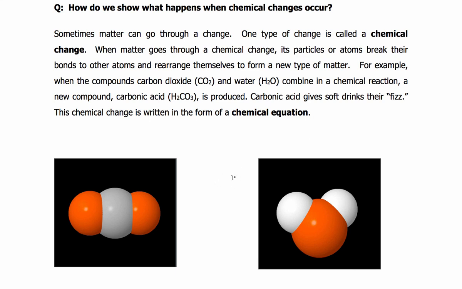And we're going to take a look at what happens in a chemical equation. So you may want to rewind this, pull this video back to where the marking was if you didn't get it marked to begin with. And you might want to watch this video again and listen to some of the things that I was talking about with respect to the molecules and how they come together. But get this marked and then finish it up. And then we'll take a look at the next paragraph. So this was paragraph 12, and we're going to take a look at paragraph 13.